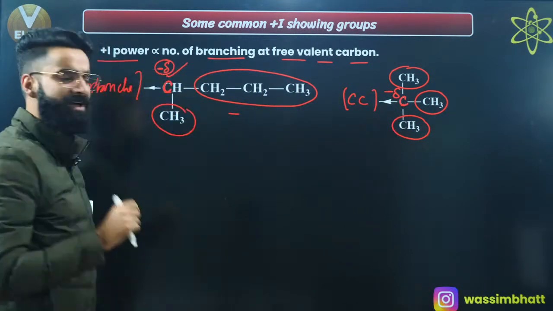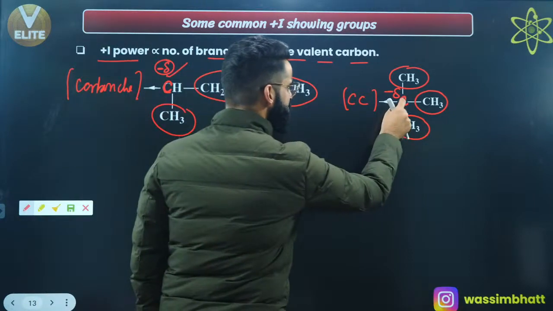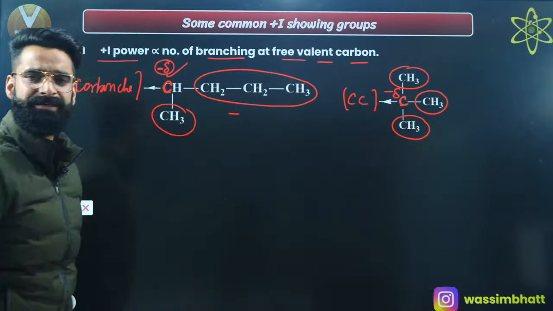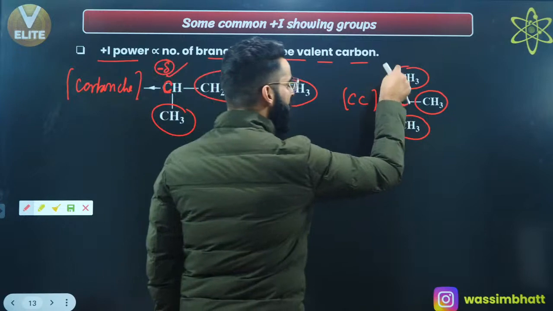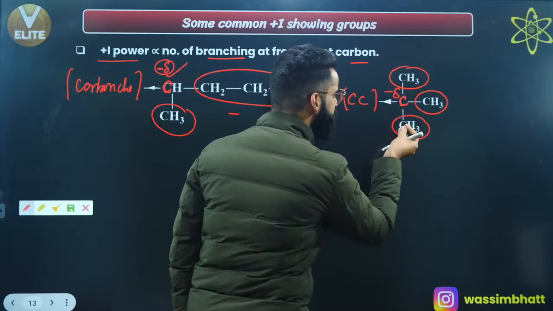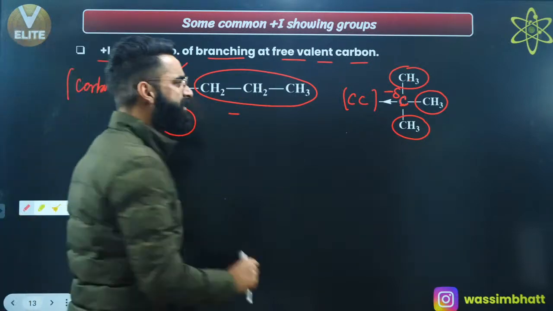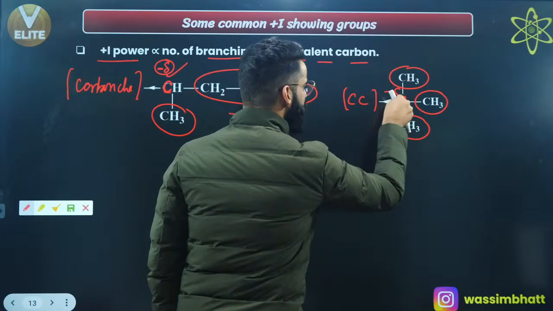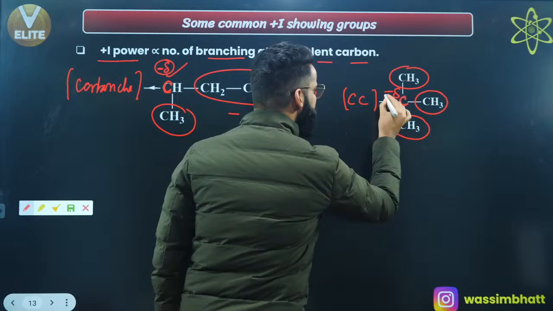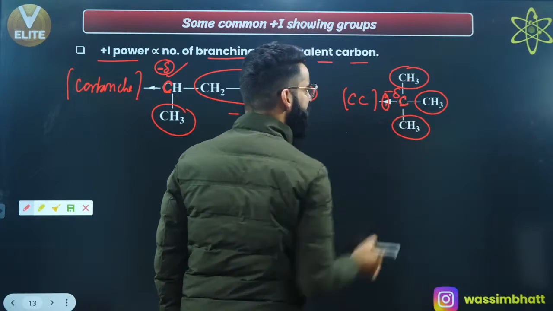If I ask you, where will the magnitude of negative charge be more, on this carbon or on this carbon? I'll say the magnitude of negative charge will be more on this carbon, right? Why is that? Because over here you have got more alkyl groups attached, which increase the electron density towards the carbon. So if negative charge is more on this carbon, there will be more repulsions between negative charge and this sigma electron pair.